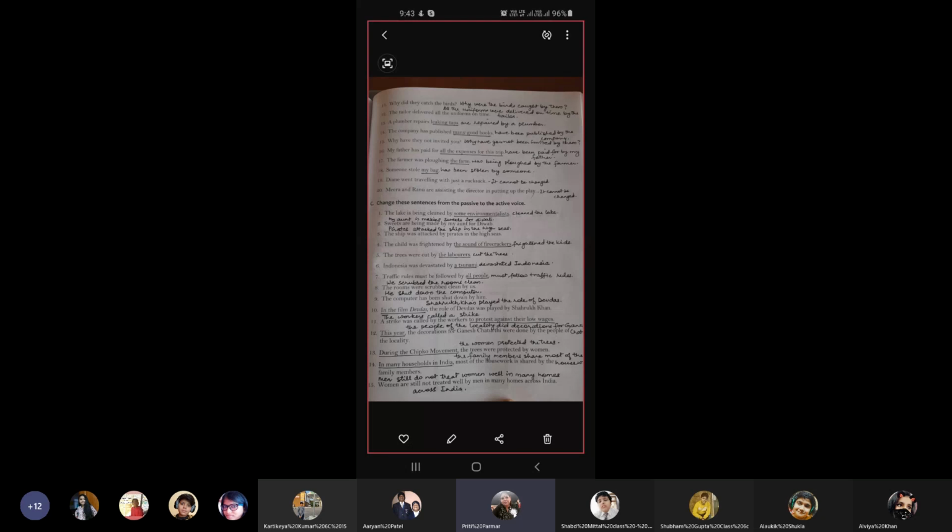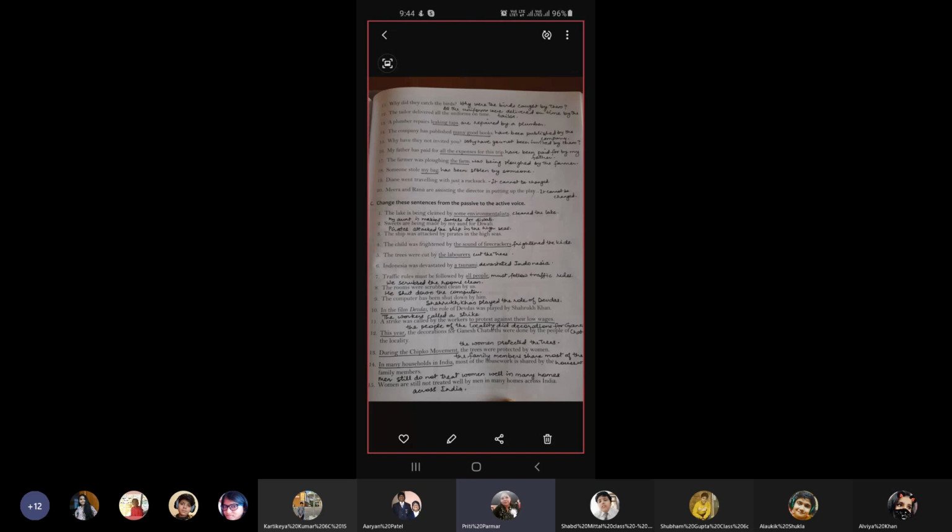Number 12, this year the decorations of Ganesh Chaturthi were done by the people of the locality. Answer, this year, the people of the locality did decorations for Ganesh Chaturthi. Number 13, during the Chipko movement, the trees were protected by women. Answer, during the Chipko movement, the women protected the trees.